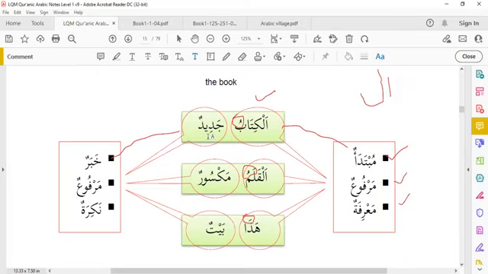Khabar is always marfu, jadidun, maksurun, baitun. And mostly it is nakra. What is the sign of nakra? There is a tanween ending. It has two dhammas: jadidun, maksurun, baitun. If there is a tanween at the predicate, it is indefinite, nakiratun.